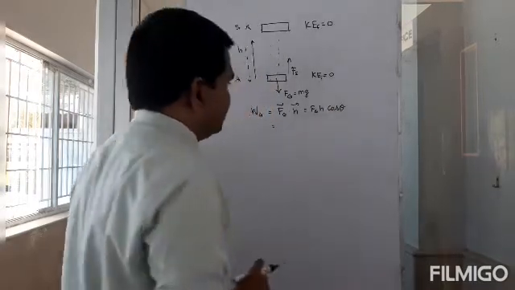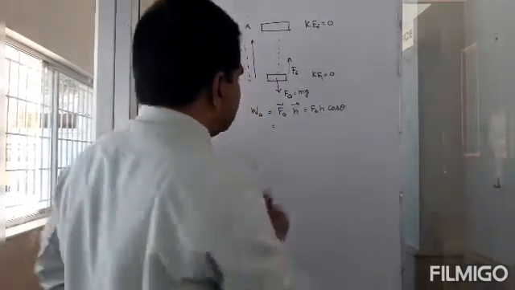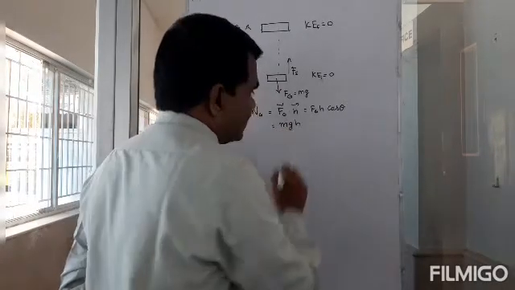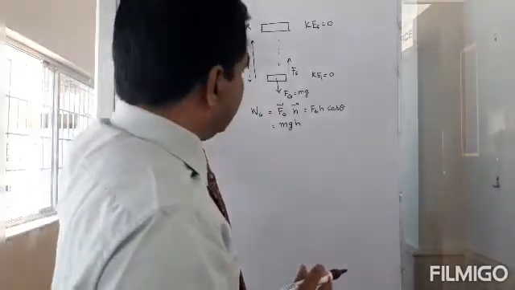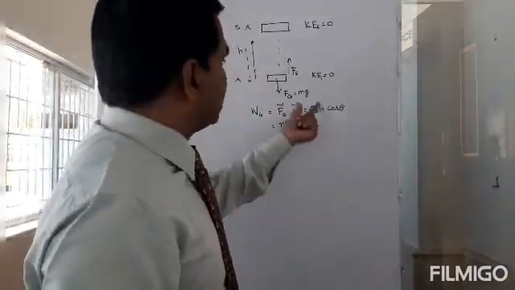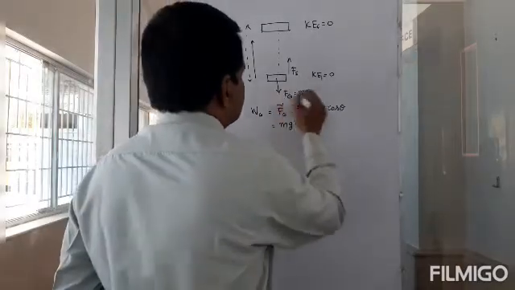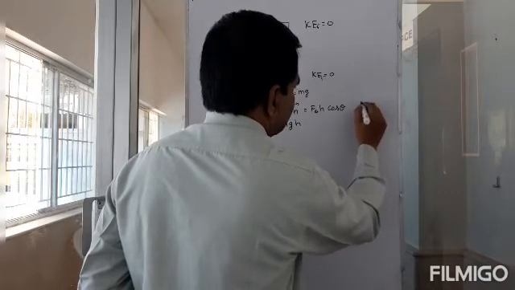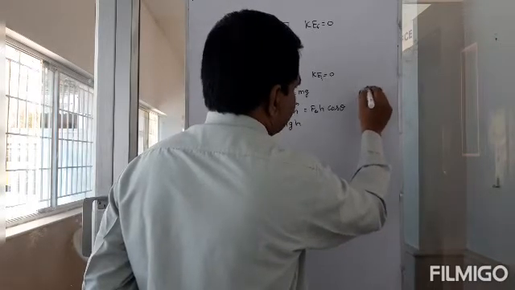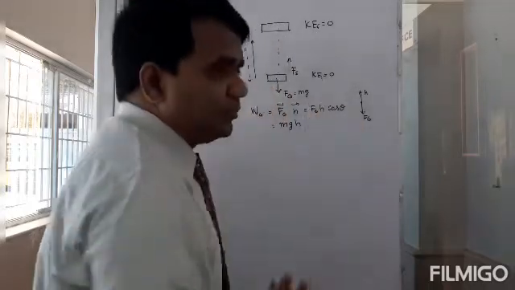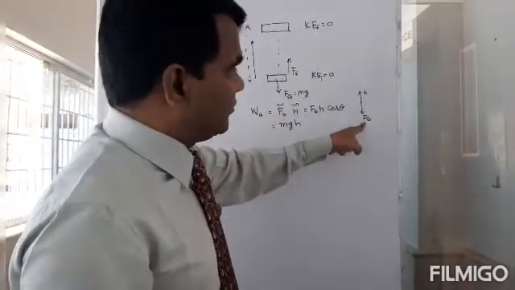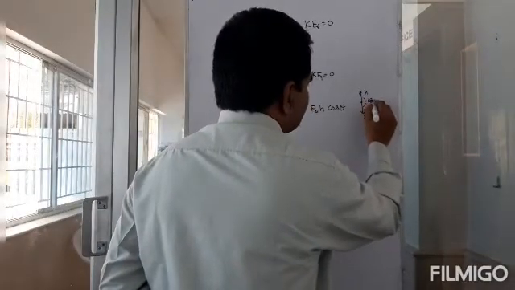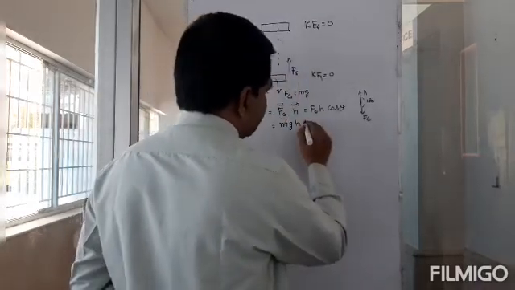What am I going to get now? Fg is mg, and h is the height it traveled, the distance it covered. But what is theta? Fg was down, and h was up. The displacement was up, Fg was down. So the angle between those two is 180 degrees. So then cos 180 is -1.